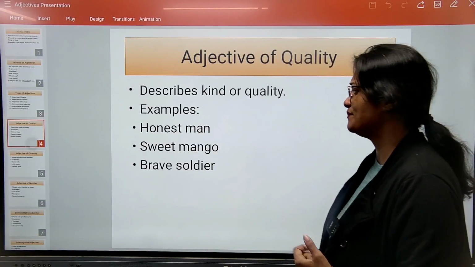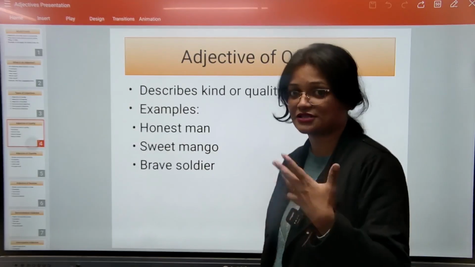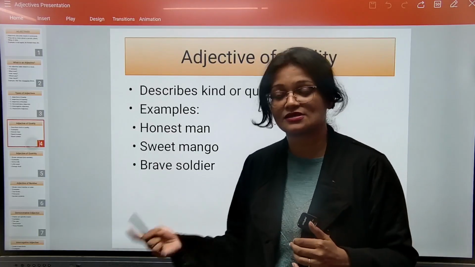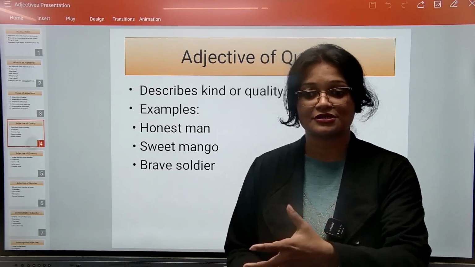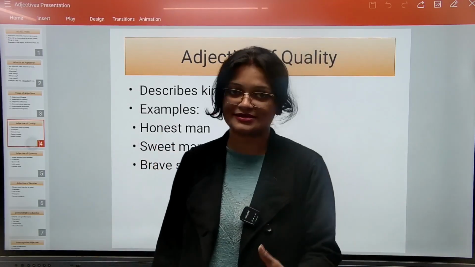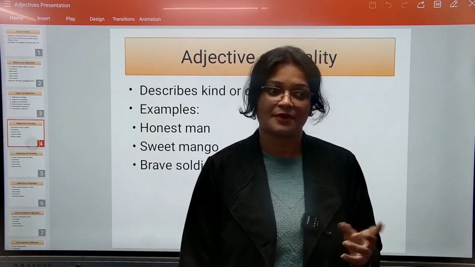For example, honest man. That person is very honest, very good. Sweet mango, describing the sweetness of the mango. Brave soldier. Here something good or bad is being described. You can see all the positive words, and sometimes it can be like tough paper.